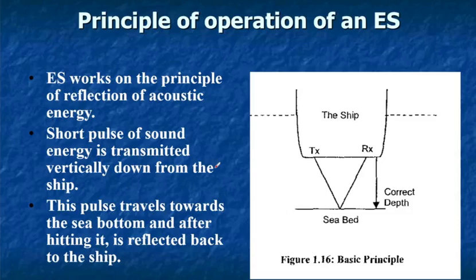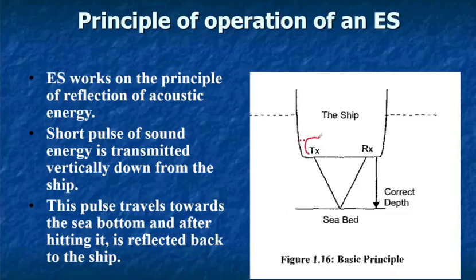Now we'll try to understand the basic principle of the echo sounder. It works on the principle of reflection of acoustic energy. In the diagram you can see the hull of a ship.